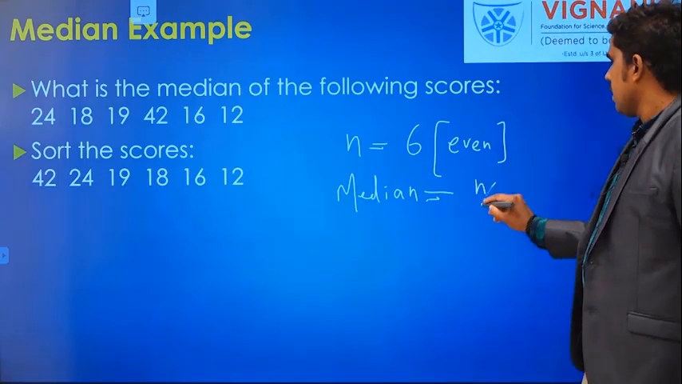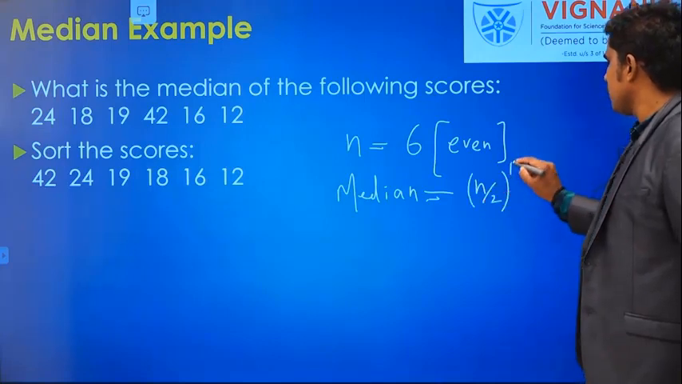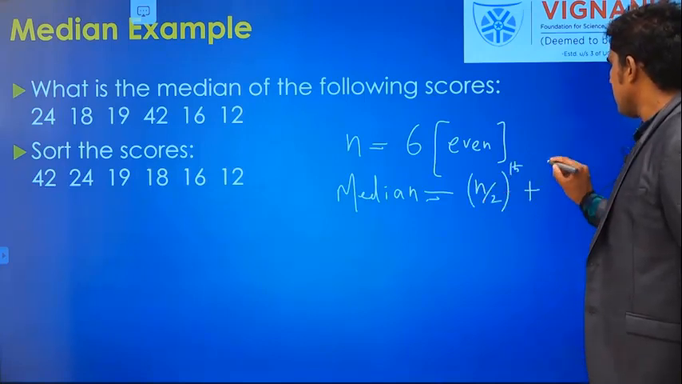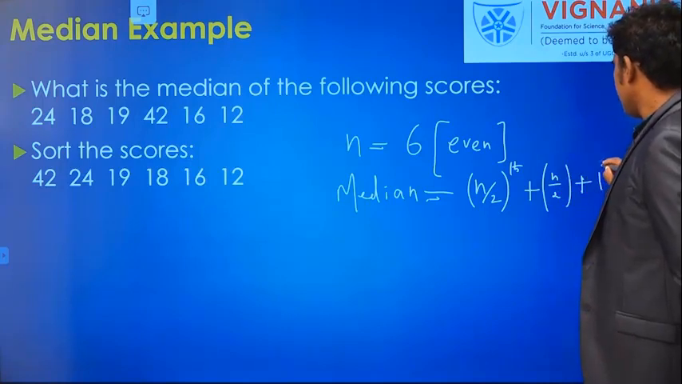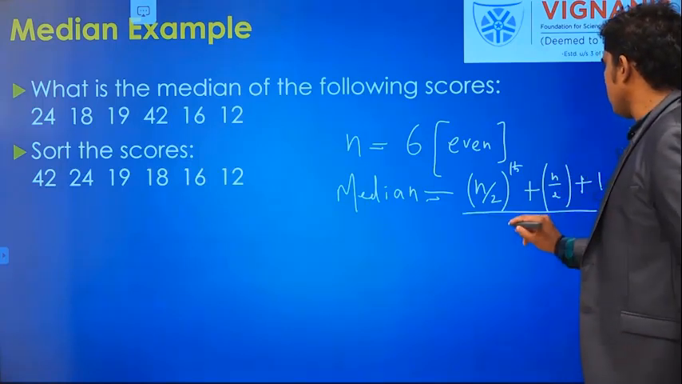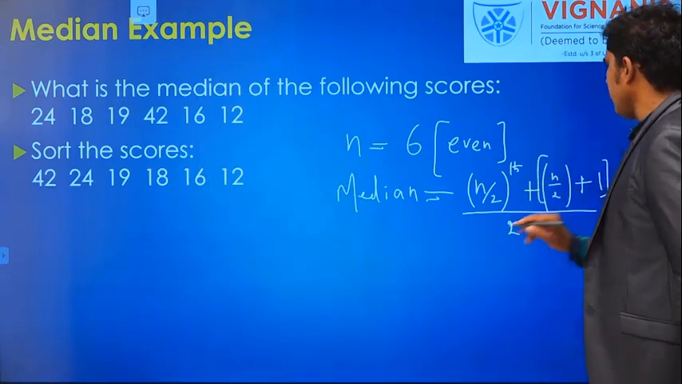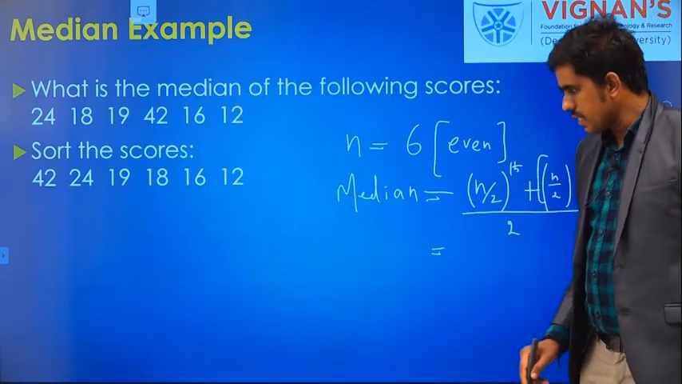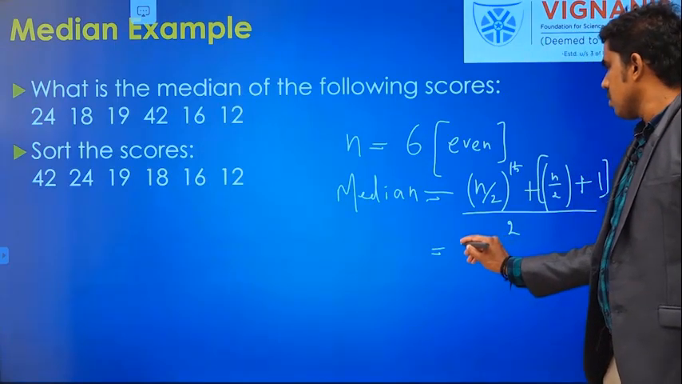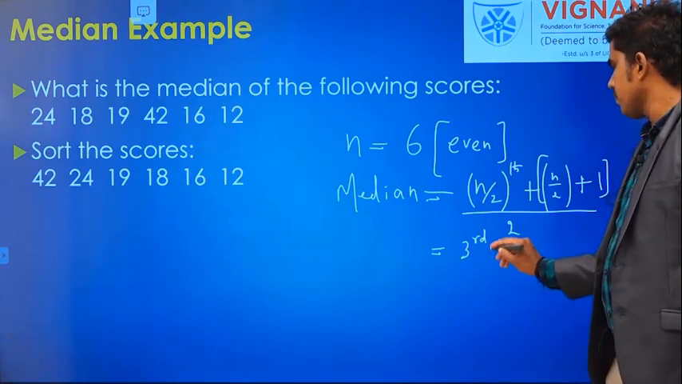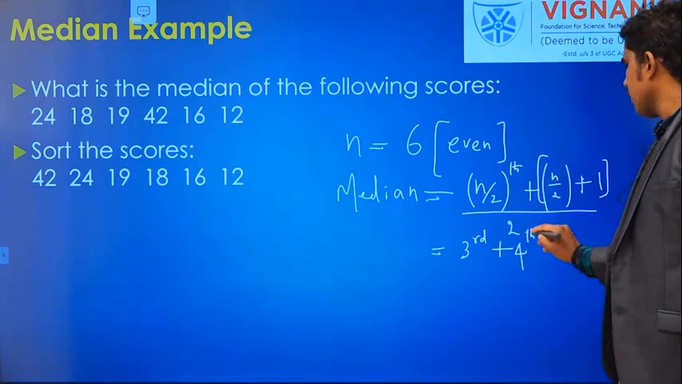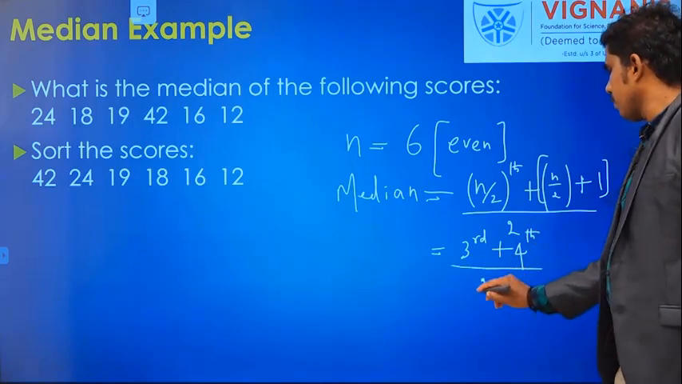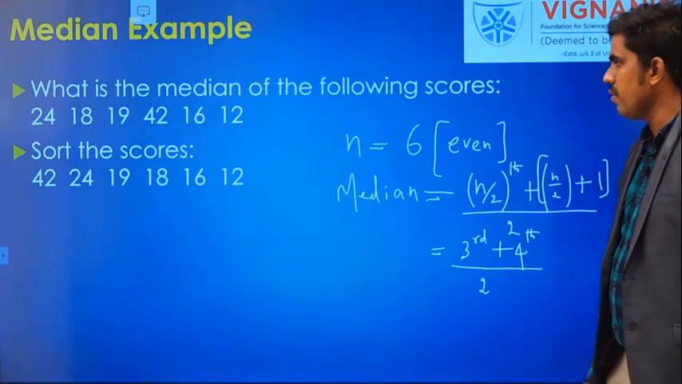the average of the n by 2th position plus the n by 2 plus 1th position, divided by 2, okay. So what is the n by 2th position? N is 6. So the 3rd value plus the 4th value, divided by 2.